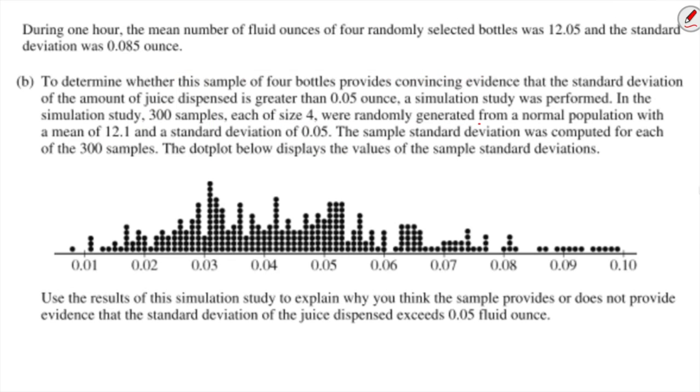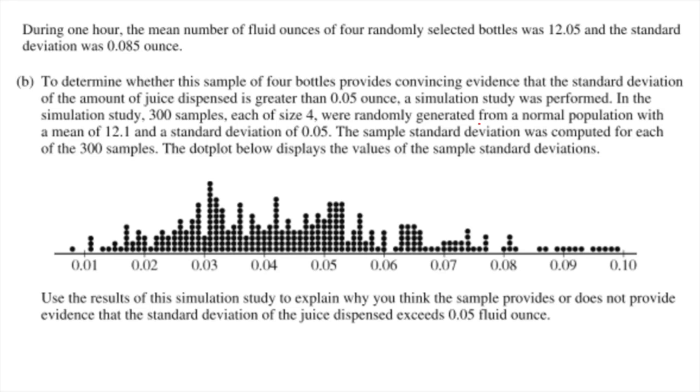So this was one of our examples. I think this is one of the homework problems one night. It says, during 1 hour, the mean number of fluid ounces of 4 randomly selected bottles was 12.05. And the standard deviation was 0.085. And on part B of that problem, we were trying to determine, do we have evidence that the standard deviation is greater than 0.05?